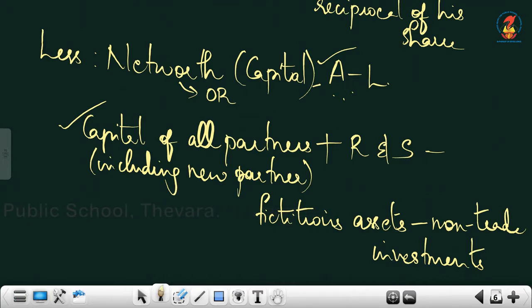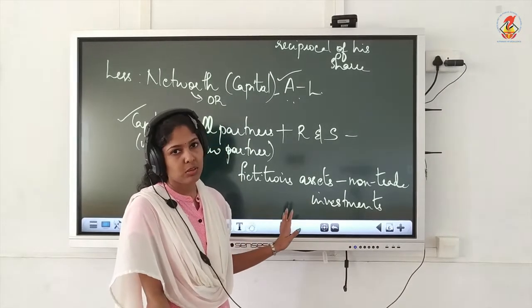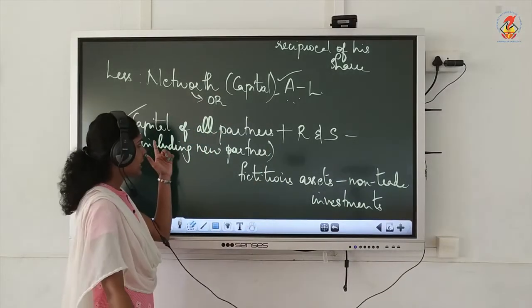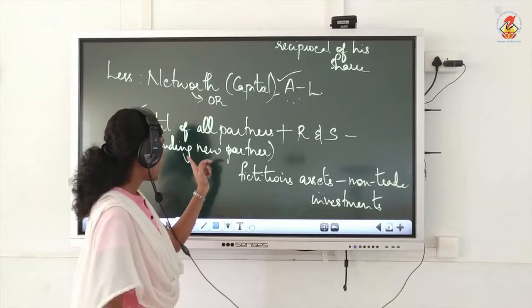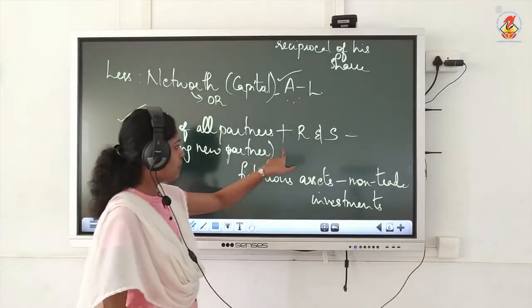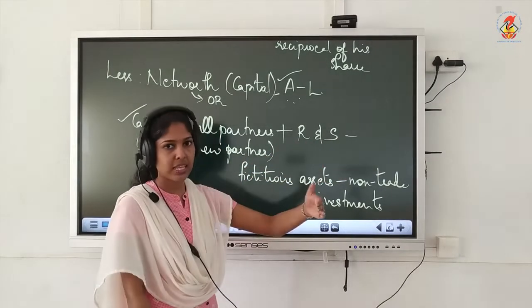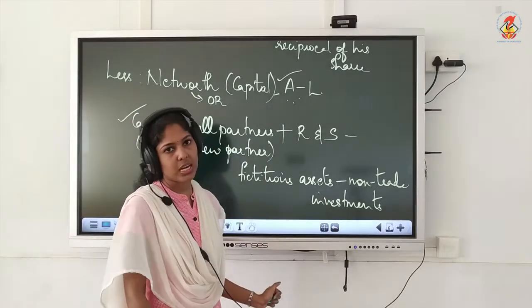Usually we will be having only this, fictitious assets and non-trade investments. Usually they will not mention it in the question. We will not be having these two items. What you will have to take is normally the capital of all partners. All means all three, A, B and C also, plus any reserves and surplus given, minus. Minus means we are excluding two items, fictitious assets and non-trade investments.